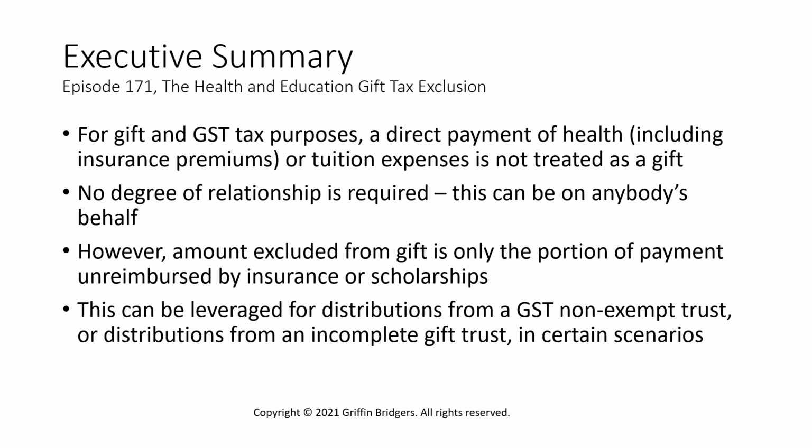You can pay these expenses on anybody's behalf. However, only the amount that's not reimbursed by insurance or by a scholarship is eligible for this exclusion. And this can be leveraged in multiple ways, both for direct gifts during life or for certain distributions from trusts that might not be exempt from the generation skipping transfer tax or from the gift tax.